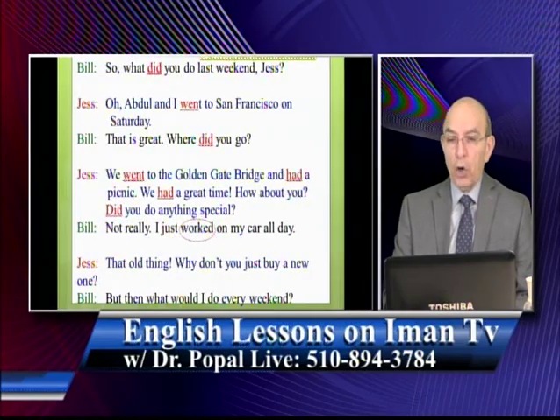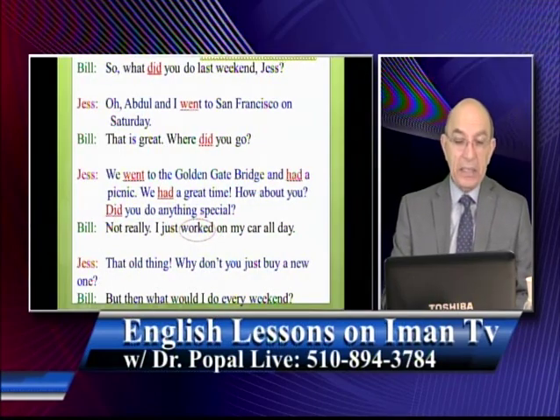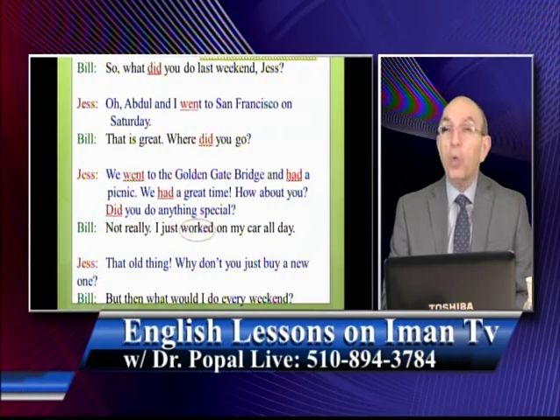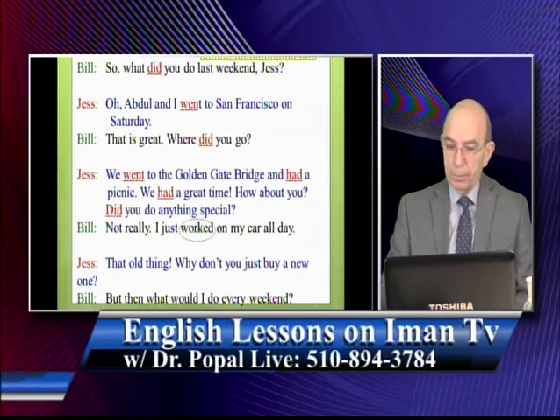The present form is go. Had is irregular, the present form is what? Have. And again, did. The present form is what? Do. There is only one regular verb, and that is what? Worked. All the rest of the verbs are what? Irregular verbs.